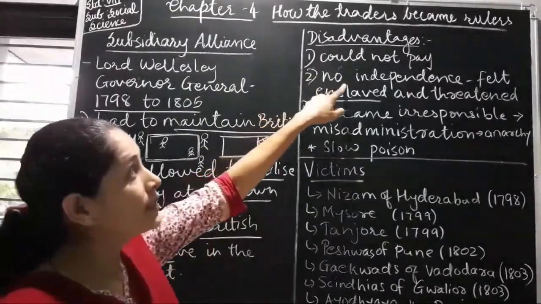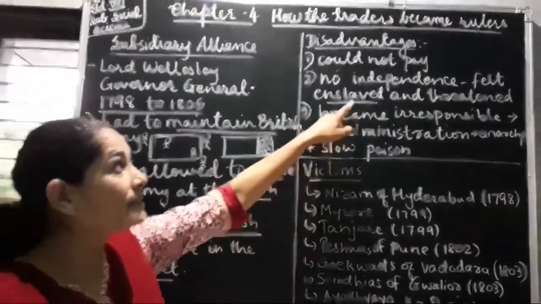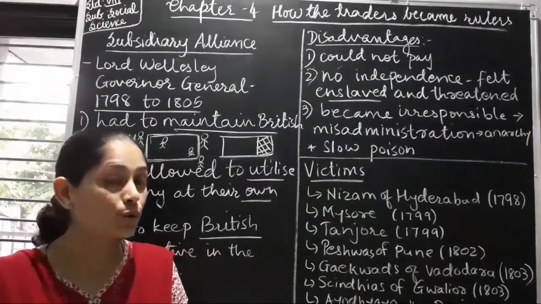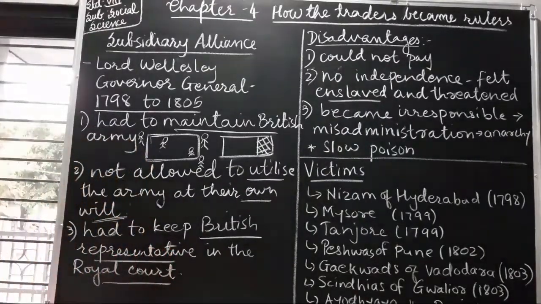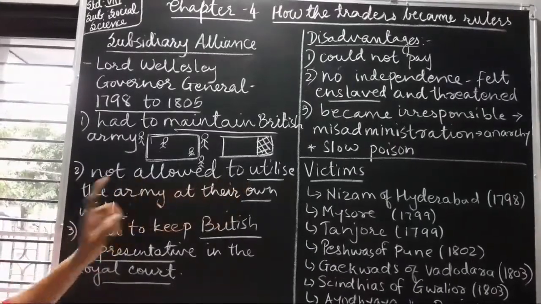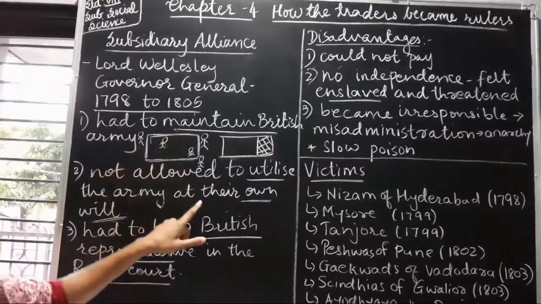Second one, the Indian rulers thought that there was no independence and they felt that they are enslaved and threatened. Why do you think the Indian rulers thought so? Now see what happened. Here, the Indian rulers were not allowed to utilize the British army at their own will. They had the British army but they could not use it.